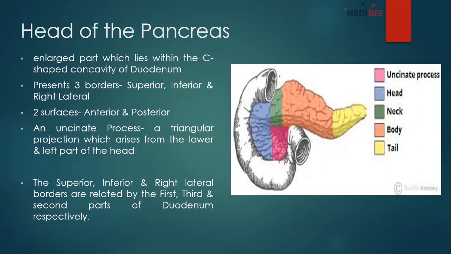So between the superior border and anterior border, this will be the anterior surface. That is basically the upper part of the anterior surface of the body. Okay, and between the anterior border and inferior border, this is our inferior surface. And opposite this picture will be basically the posterior surface, which lies within the superior border and inferior border. So this is it. And there is the tail, which is basically the mobile part of the pancreas, and it lies within the lienorenal ligament and is attached to the spleen.